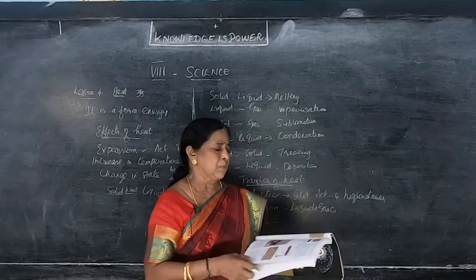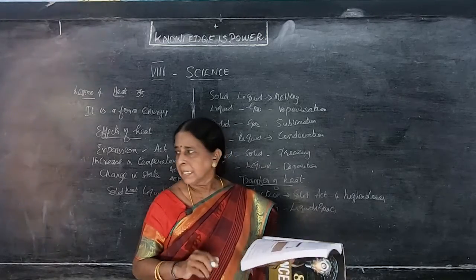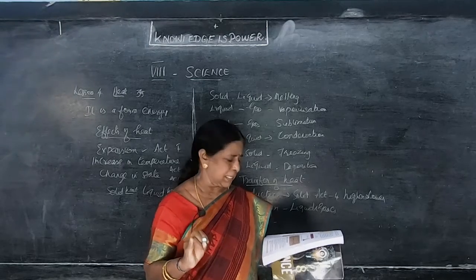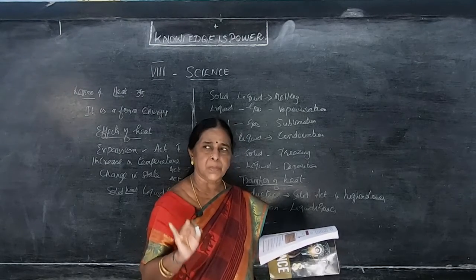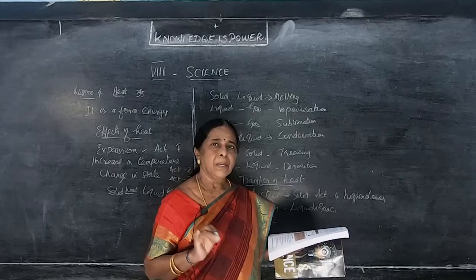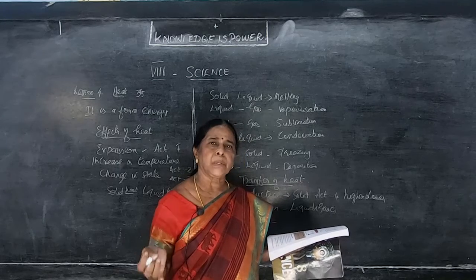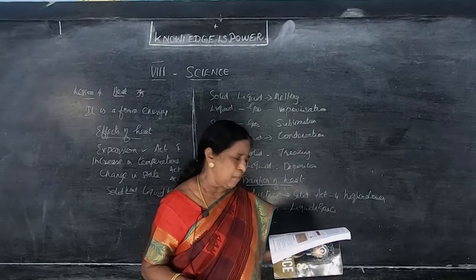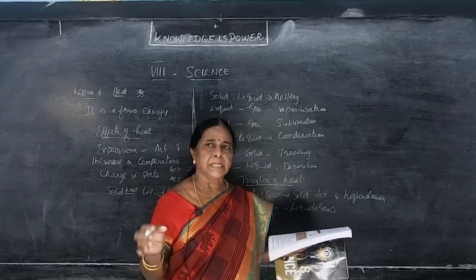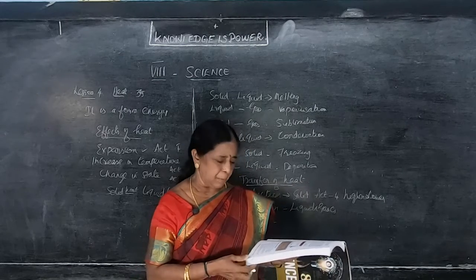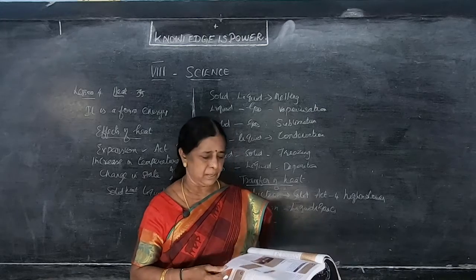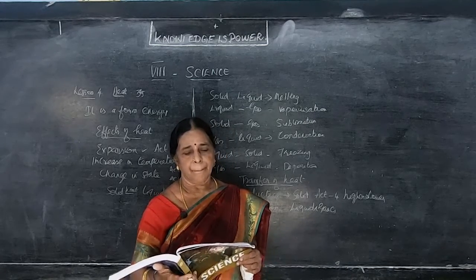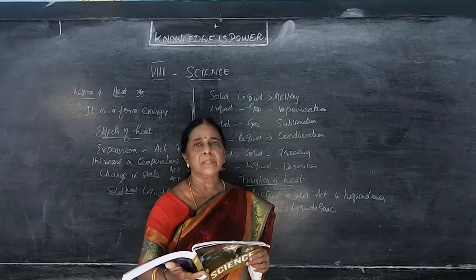So what are the uses? How is conduction useful in our daily life? One, because of conduction we cook our food in vessels. Next, we iron the dresses using conduction. Third, the handles of cooking utensils are made of special plastics because plastics are poor conductors of heat. Then the temperature inside the snow house is warm because snow is a poor conductor of heat. Clear? Next we have to go for convection.